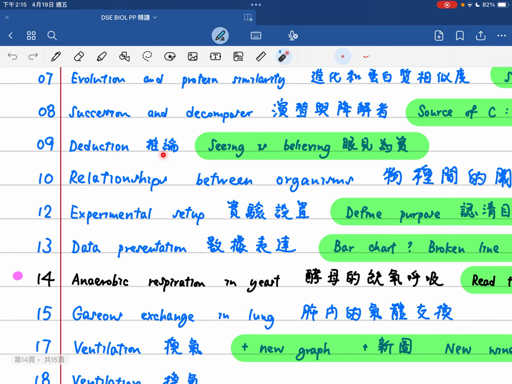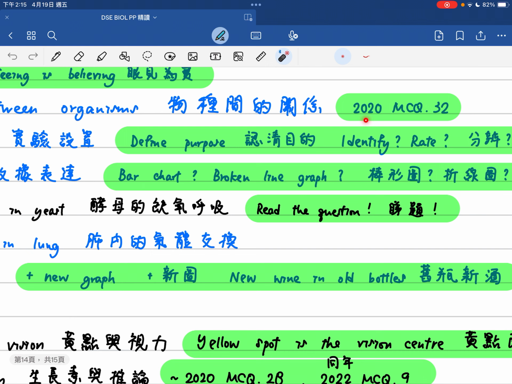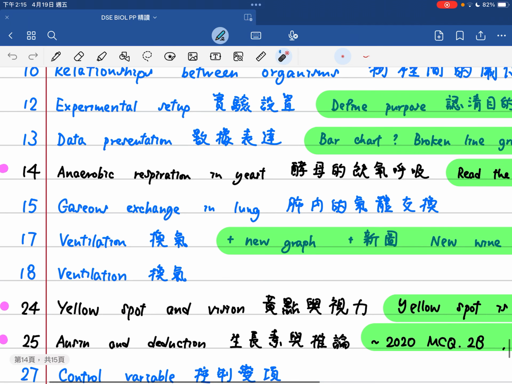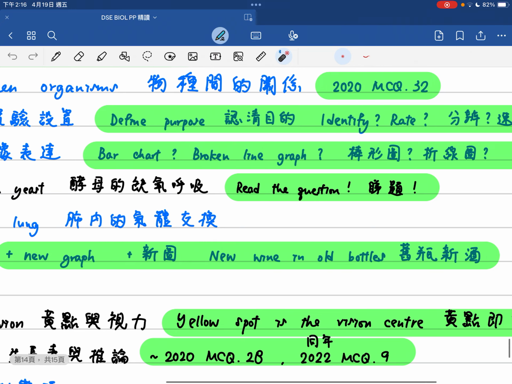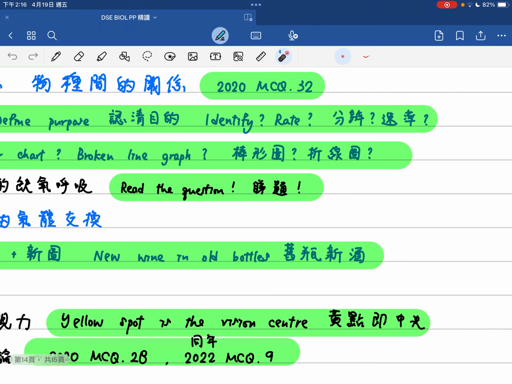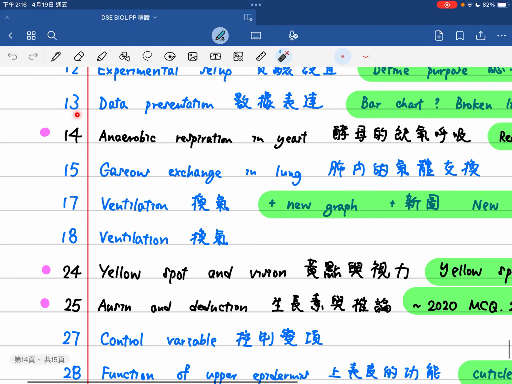talking about deduction 推論。Remember seeing is believing，眼見為實。有啲嘢可能上堂學過嘅，但係你見唔到嘅話就唔可以做到嗰個推論㗎啦。Question 10 talk about the relationships between organisms 物種之間嘅關係，which is similar to 2020 MCQ 32。And then for question 12 experimental setup 實驗設置。Whenever you're doing similar questions, you have to define the purpose and then whether it's used to identify the gas or the rate of production。要認清你嘅目的啦，究竟你係想分辨緊產生出嚟嘅嘢，定還是想了解下產生嗰隻嘢嘅速率？咁係我哋嘅 concern 嚟嘅。Question 13 talking about the